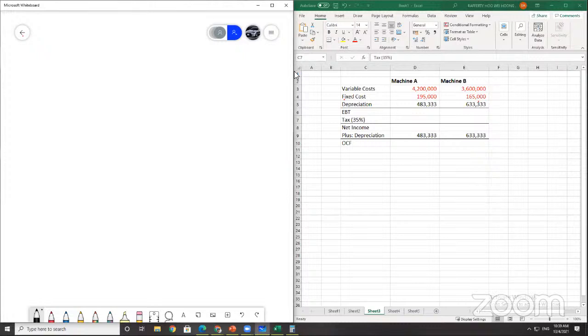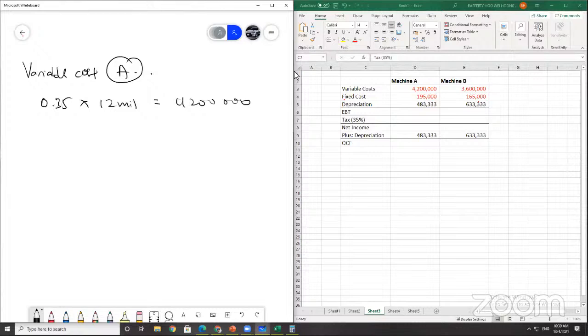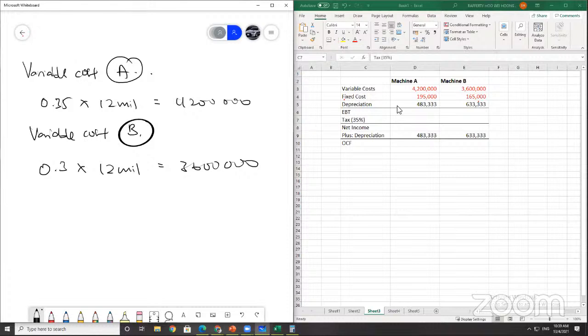Variable cost for A is 35% of $12 million, so you get 4.2 million. Variable cost for B is 30% of 12 million, so you get 3.6. Fixed cost is given to you. Depreciation is the other thing you need to count.